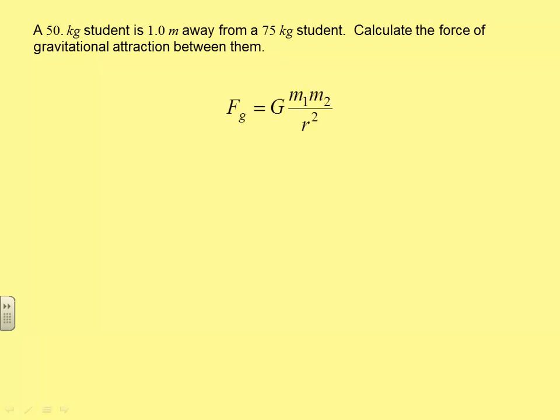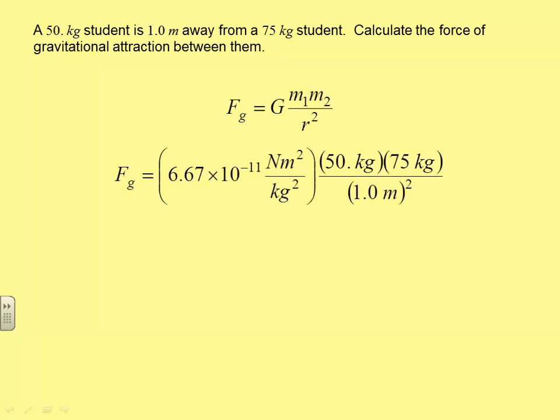Well, here's the equation. Let's plug in the numbers. The gravitational constant, 6.67 times 10 to the negative 11th newton meters squared per kilogram squared. The product of the masses, 50 kilograms, 75 kilograms. The separation in between, 1.0 meters squared. Notice that the meters squared cancel out with the meters squared. The kilograms squared cancel out with the kilograms squared. We get a number of newtons. 2.5 times 10 to the negative 7th newton. Now remember, a newton is a little less than a quarter of a pound.